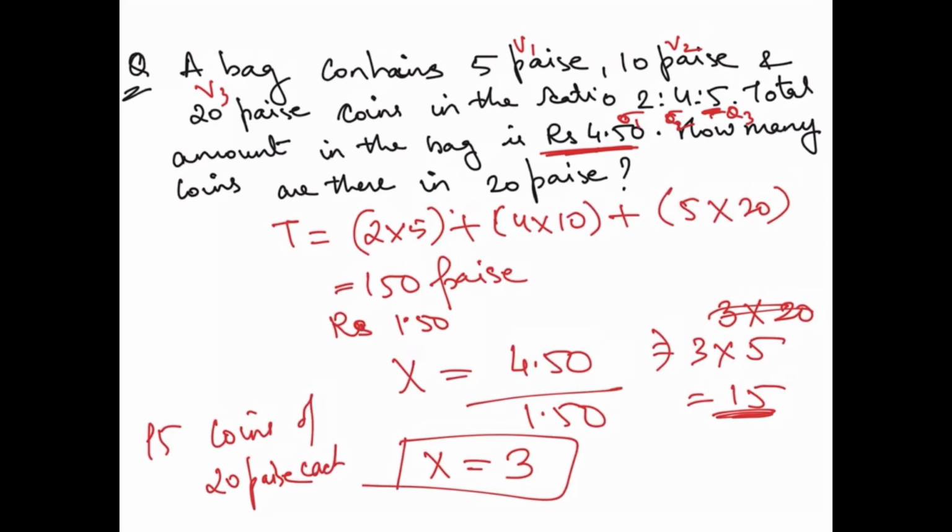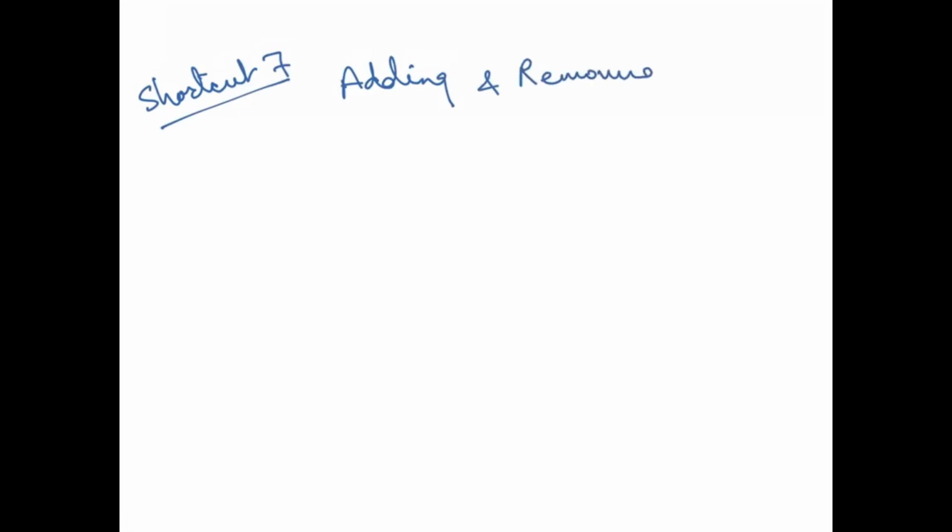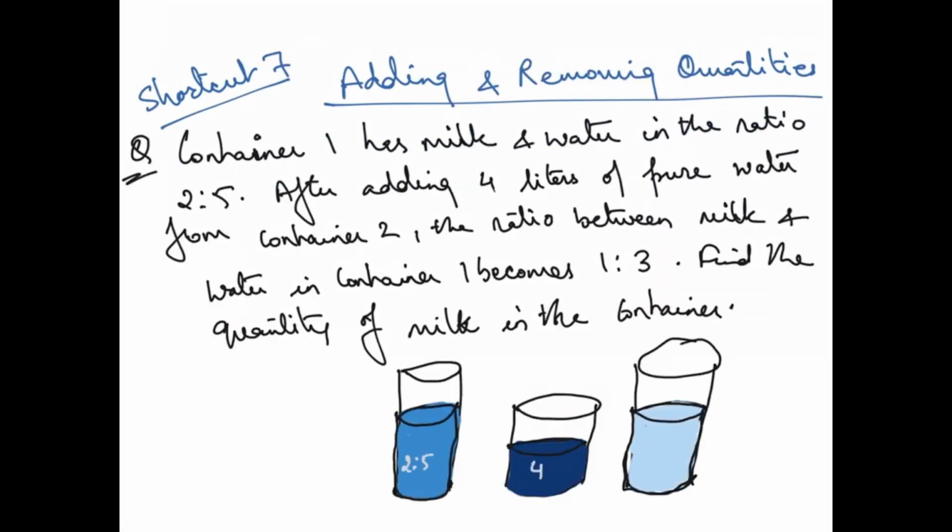Okay. Now there is another trick. The next trick coming in your way. The next trick is, say, you can say shortcut number 7. Right. So here it is again on ratio and proportion only. It is like if you have to add, so basically adding and removing quantities. Correct? Like this. Okay. So I'll tell you about adding and removing quantities using a question.